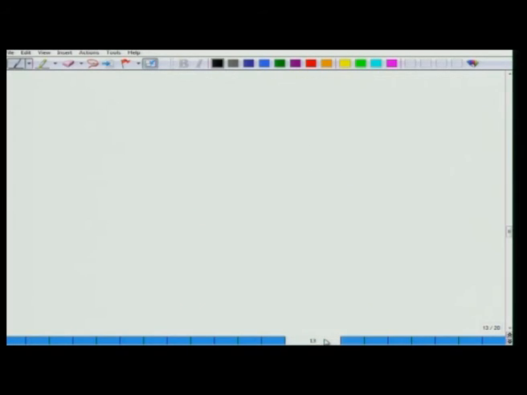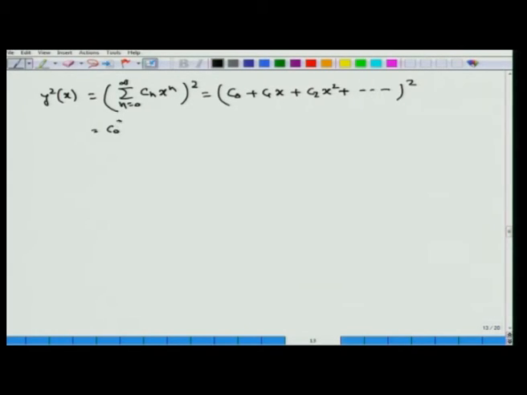So, now if we calculate y square x, that is equal to sigma n running from 0 to infinity C n x to the power n whole square, and looking at the first few terms of this particular series, we can find this is equal to C 0 square plus 2 C 0 C 1 x plus C 1 square plus 2 C 0 C 2 x square plus dot dot up to infinity.